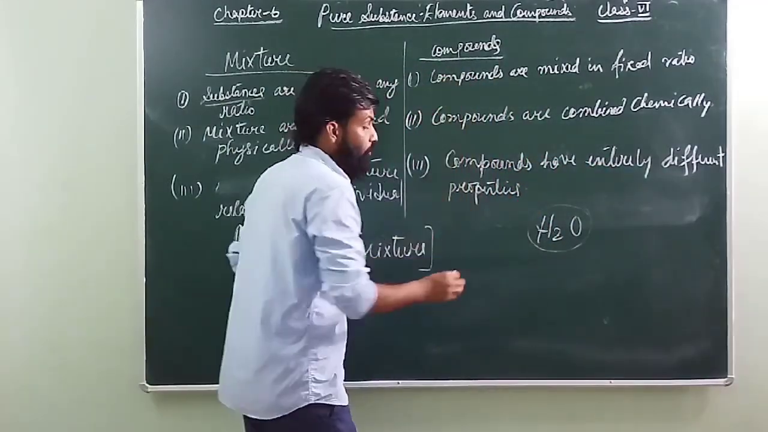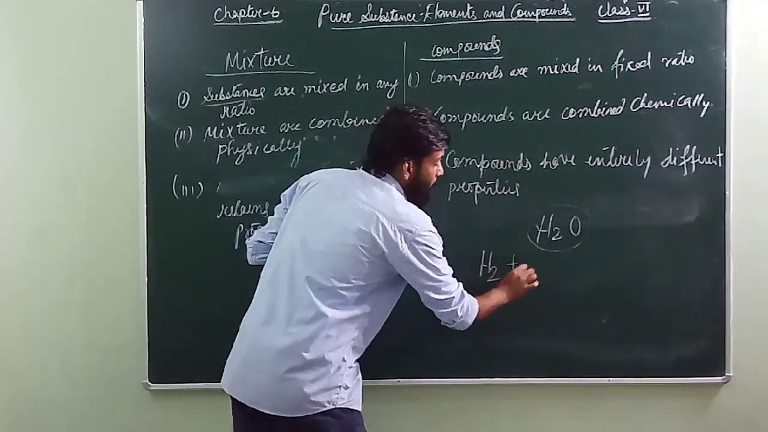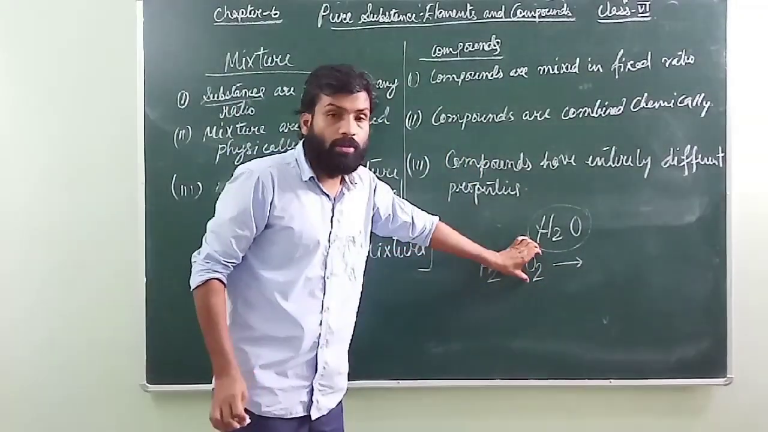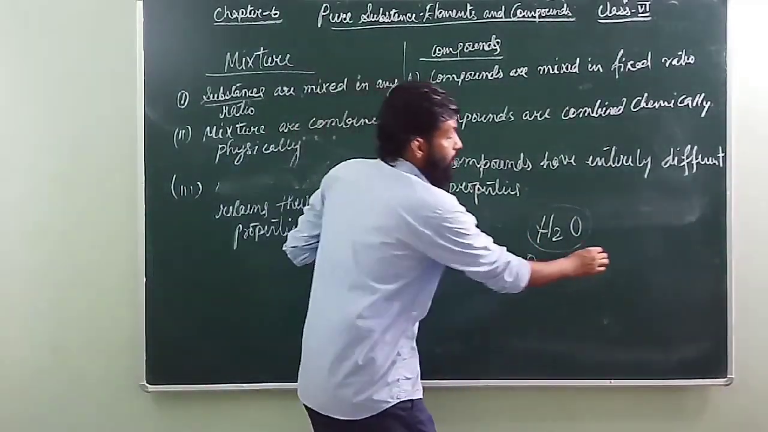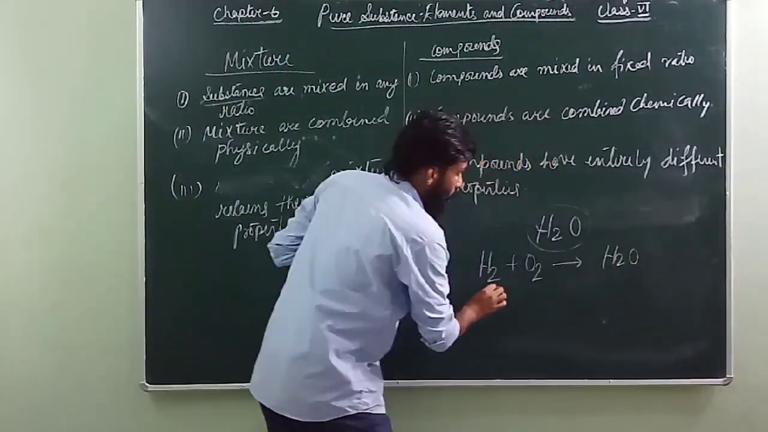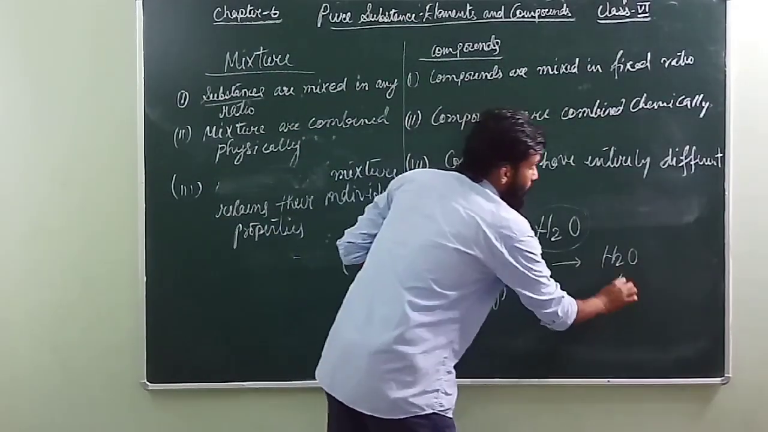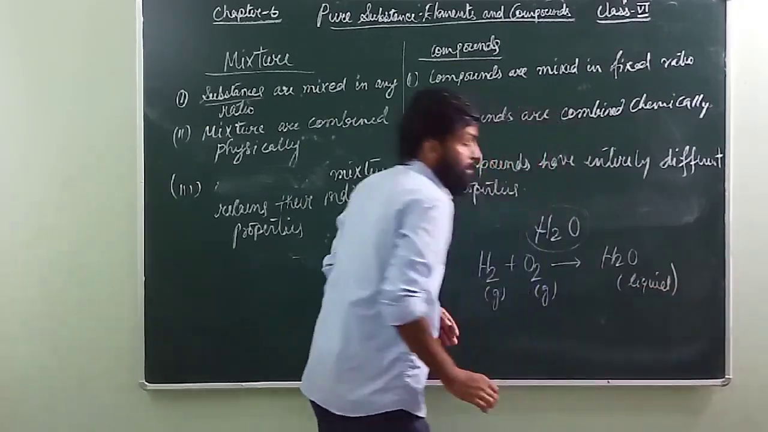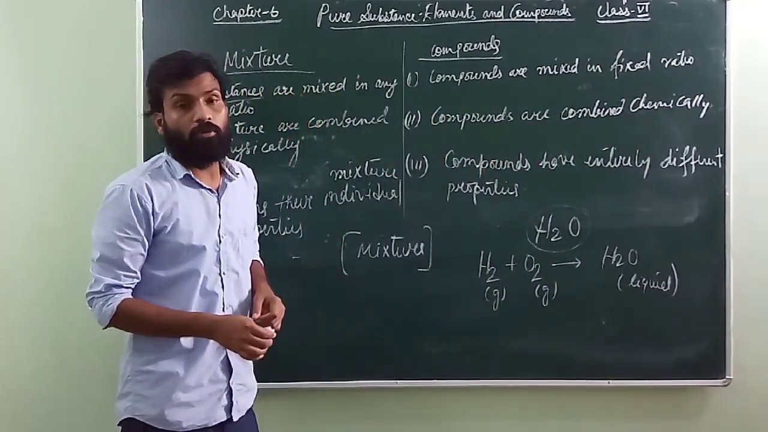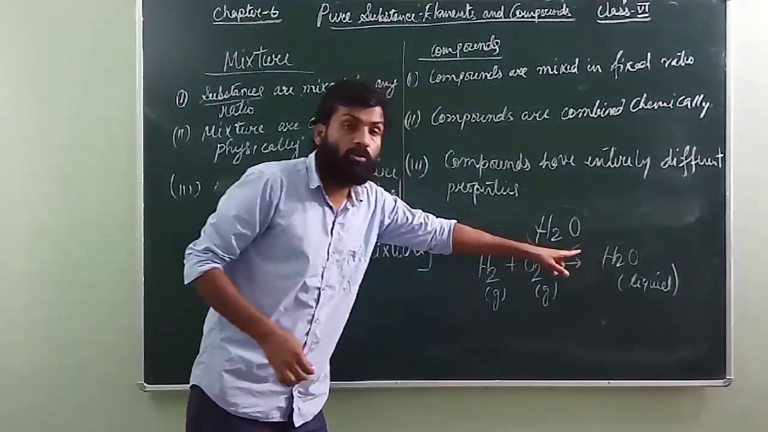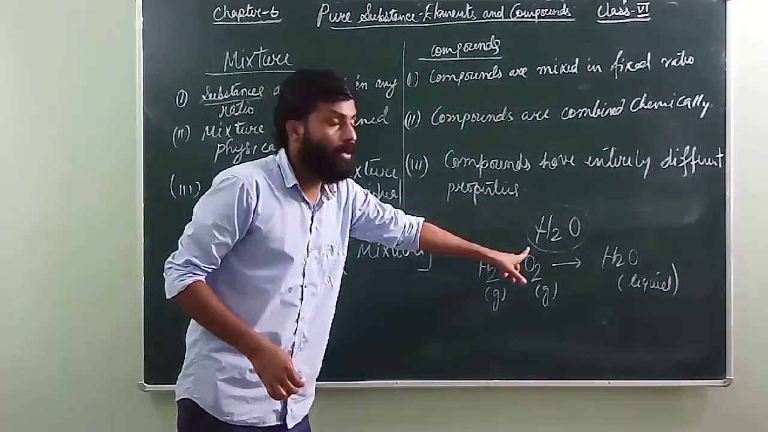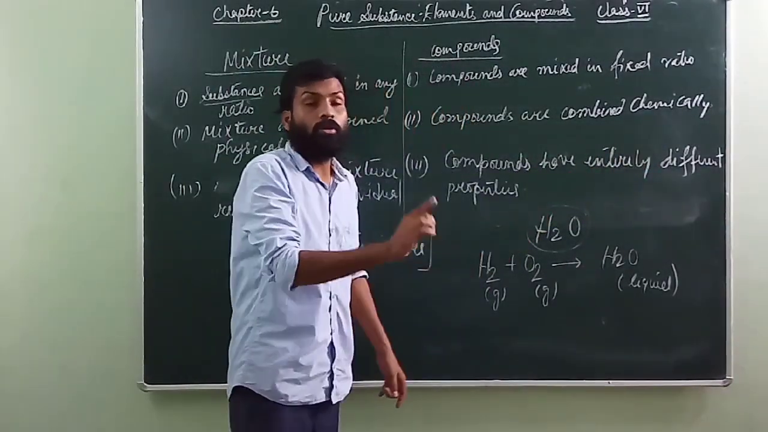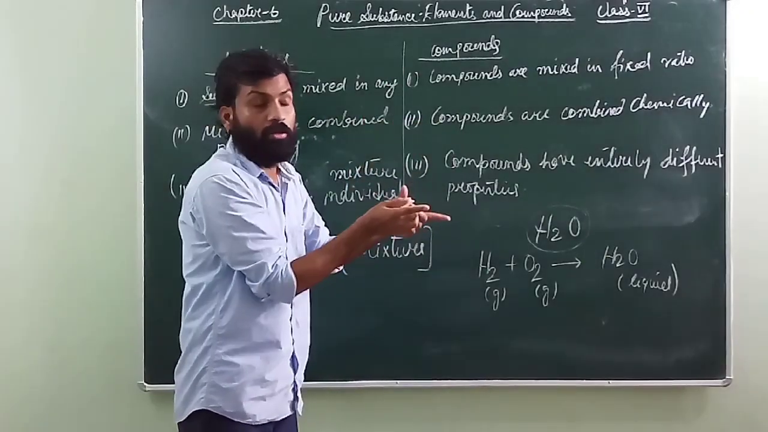For example, if I take hydrogen gas and oxygen gas. Hydrogen is a gas and oxygen is a gas. Now when these two react, they form what? Water. Now this was a gas, but this is a liquid, isn't it? That means 2 gaseous substances reacted together and formed a liquid. The properties of water are totally different from the properties of hydrogen and oxygen. This is what I have written here: compounds have entirely different properties from the substances used for making that particular compound.